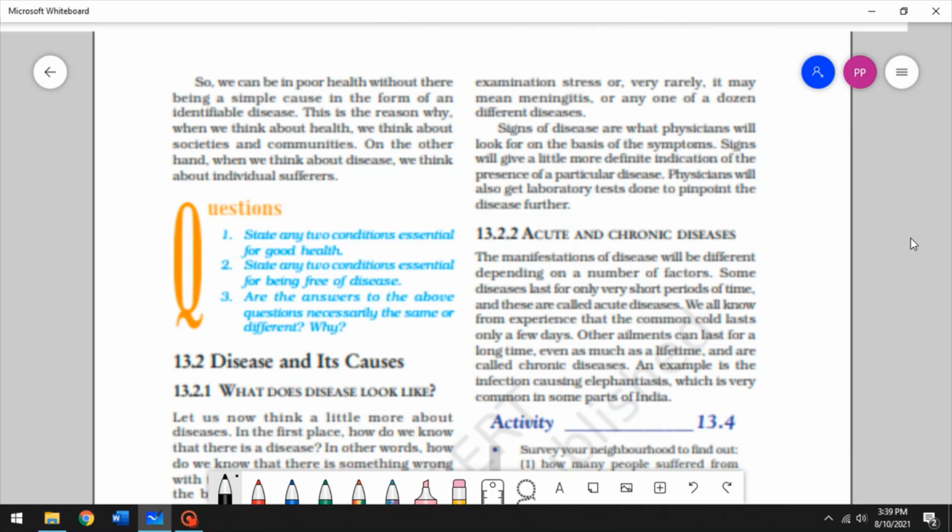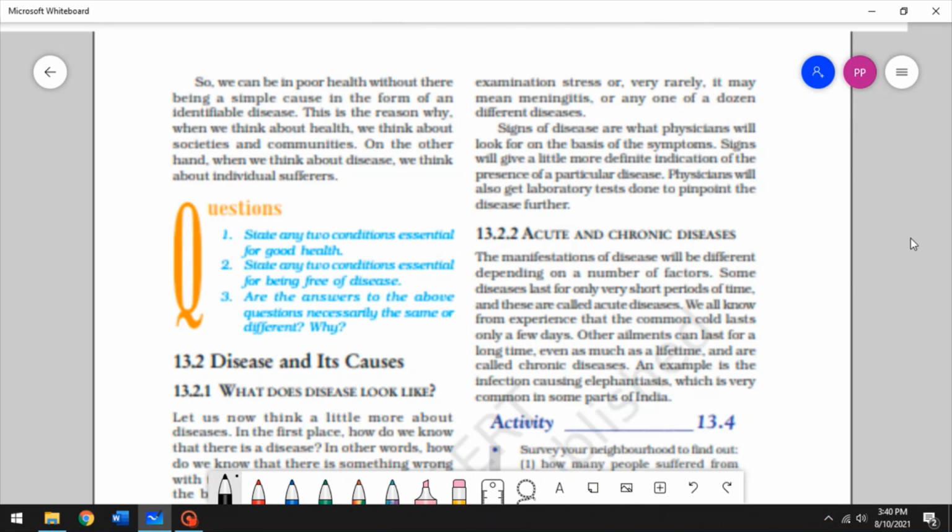That's something wrong with your brain fluid, right? Or it could mean you are not able to breathe properly, or it could mean fever. So one symptom could be as a result of various diseases.